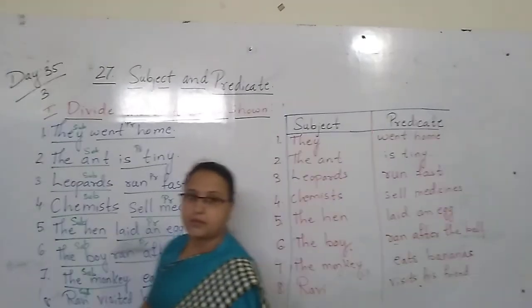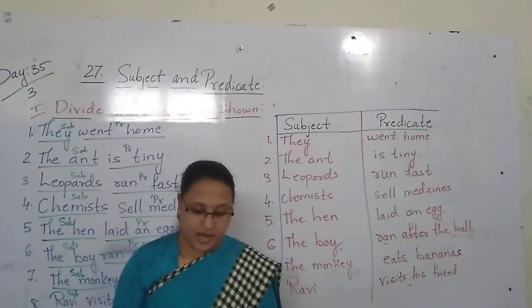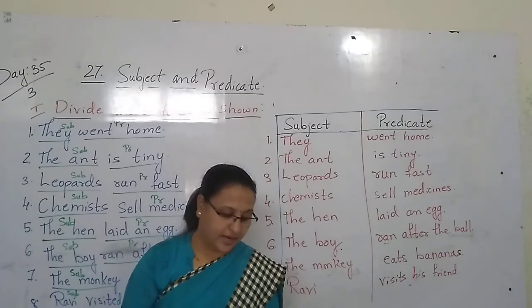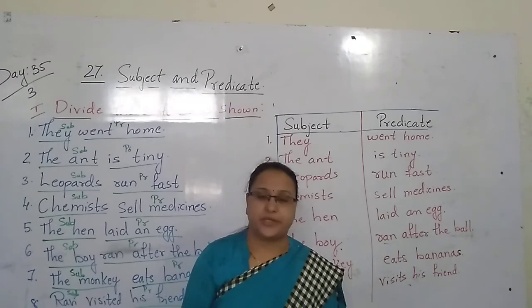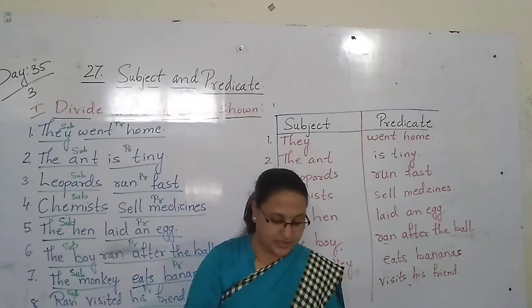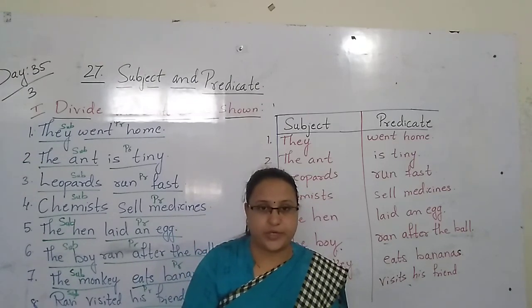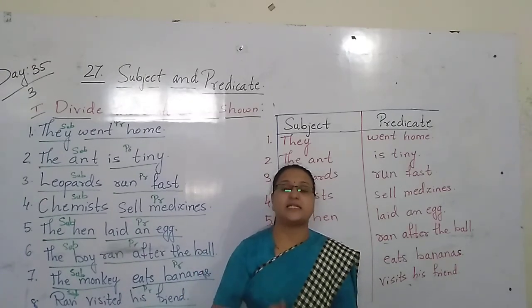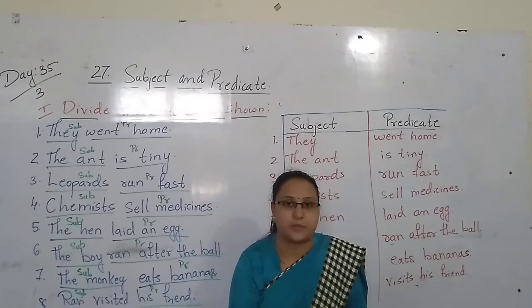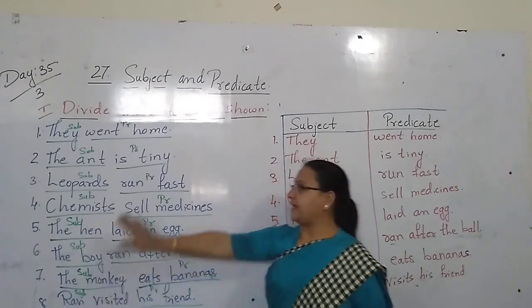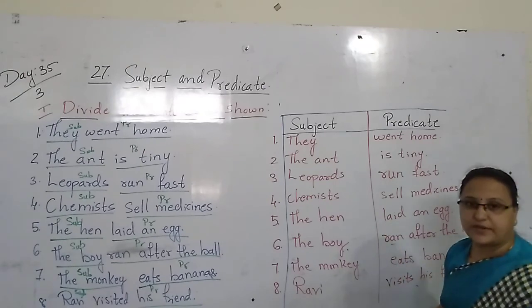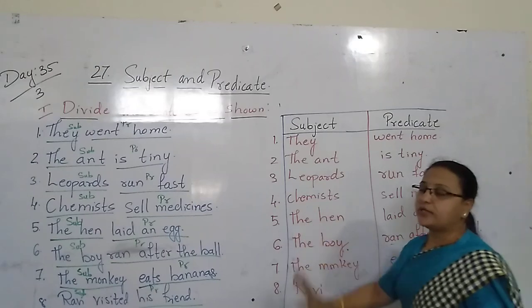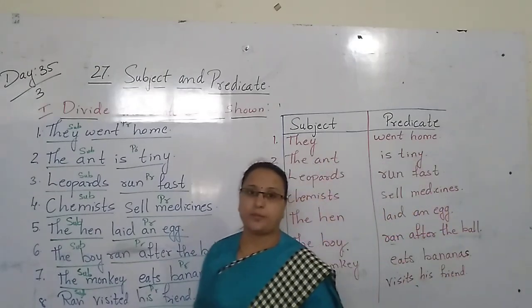This is the predicate. Yes, I have completed only one main, children, here. The second main I will continue in the next video. Till then, see this video again and again. Understand the definition. What is the subject? What is the predicate? And write this part, what I have given, in your notebook, very neat and very clean with good handwriting, and send me the photocopy of it.